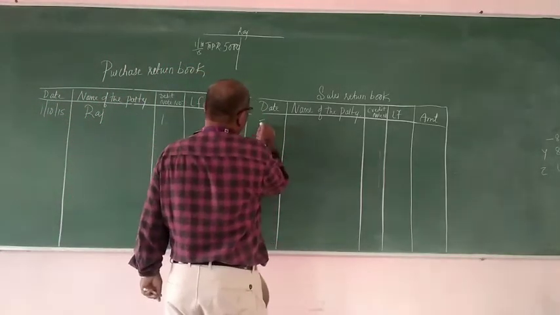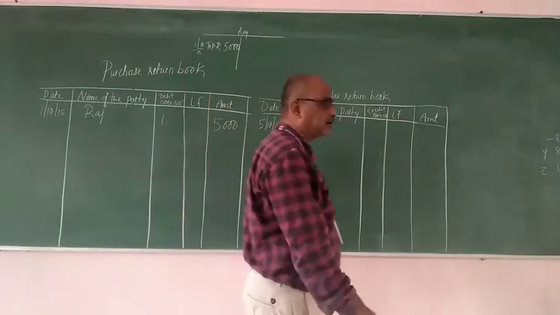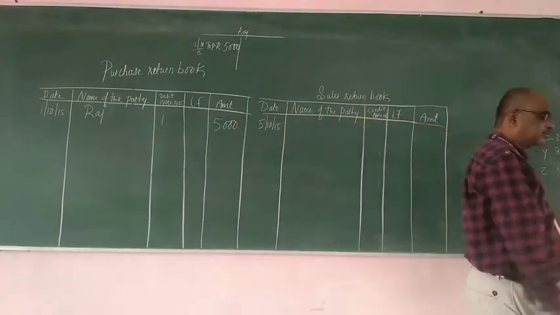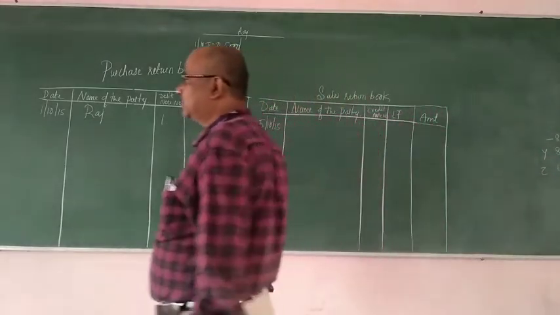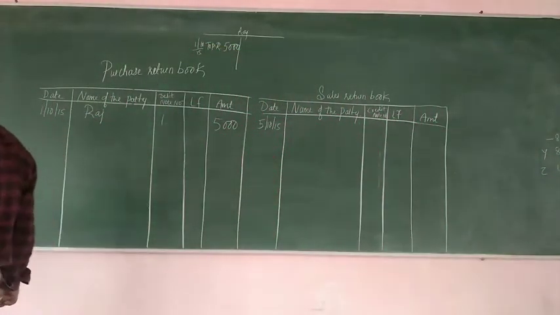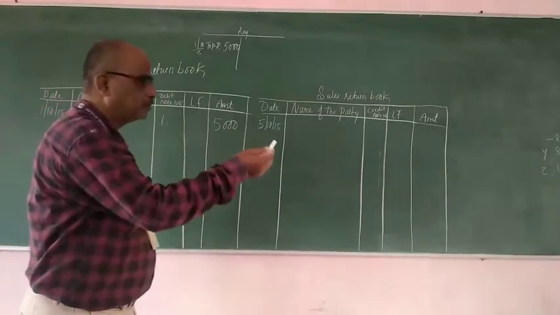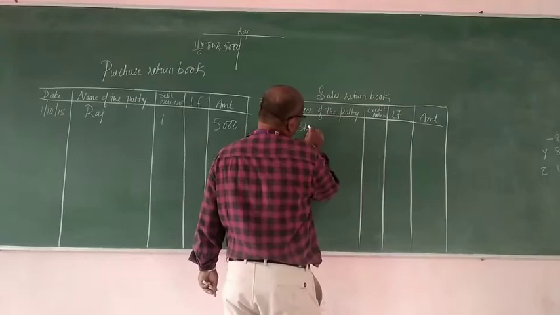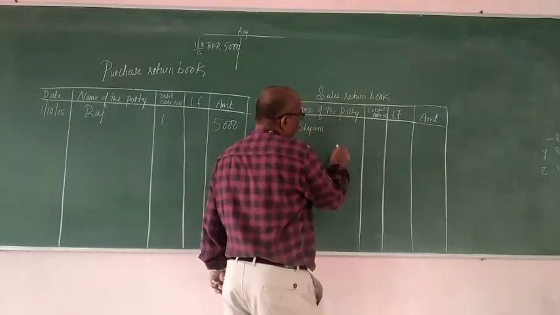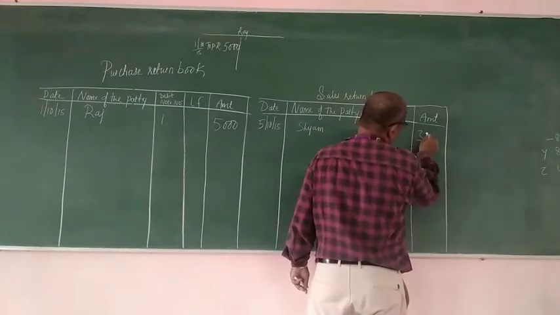So 5/10/2015. If Shyam is returning us, it means that he is our customer. We might have sold goods to him. So due to some of the reason, he is returning goods of ₹3,000 to us. So it is what? Sales return. We have sold goods to Shyam and he is returning us the goods. So here Shyam. Credit note number 1. So here 3,000.